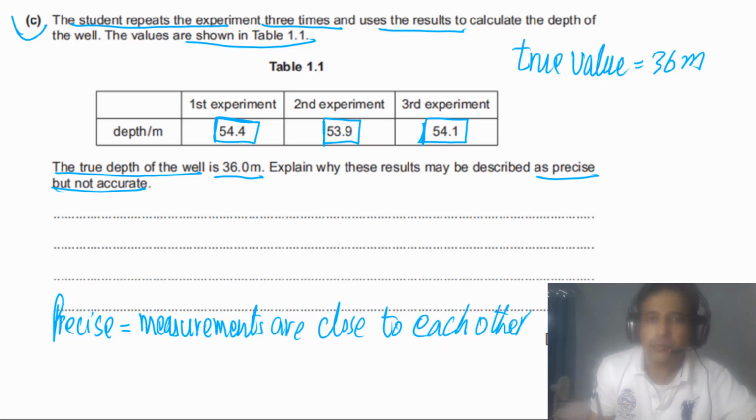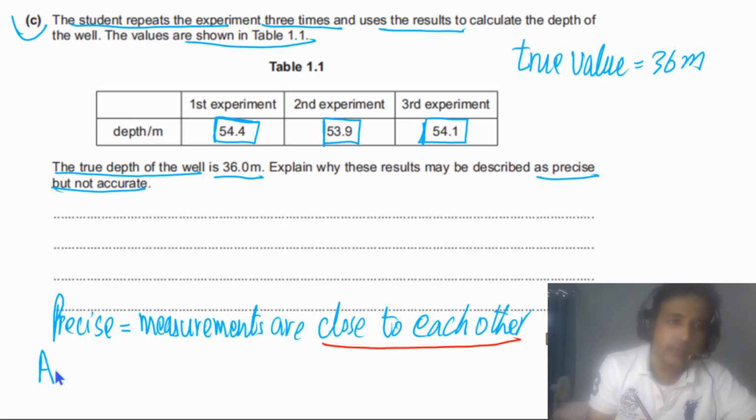So this is very important: close to each other means precise. And the second thing we need to understand is about accurate. What is the meaning of accurate? This term is very important.